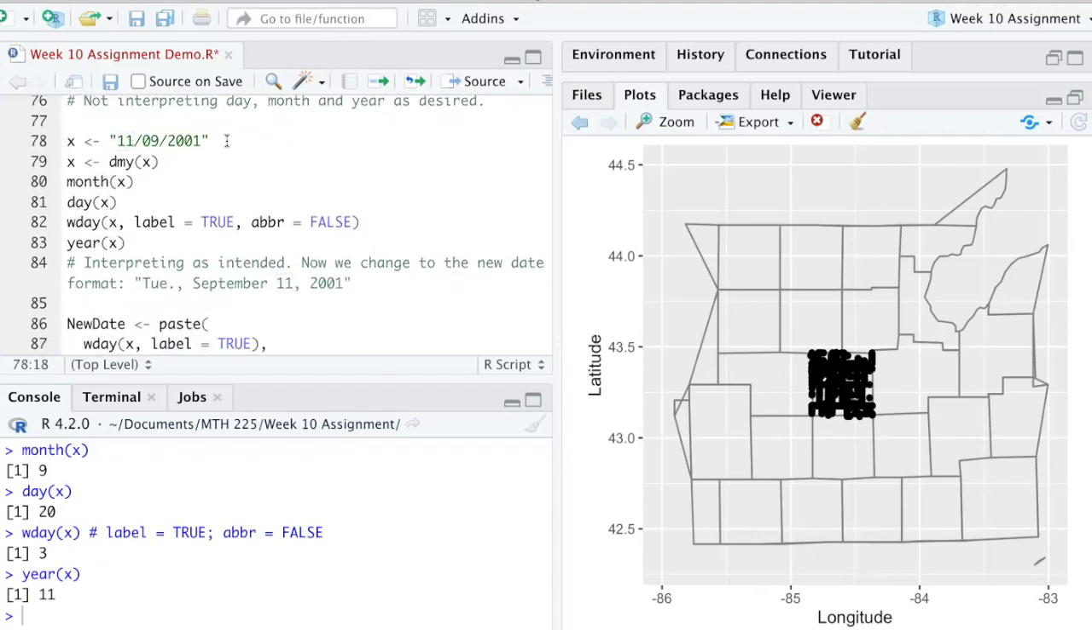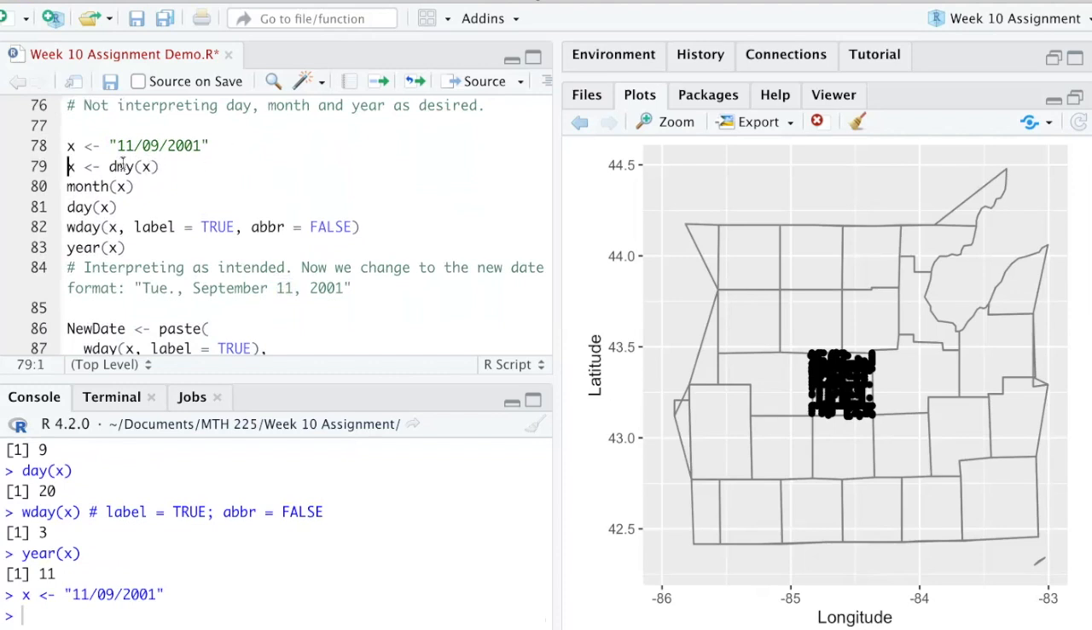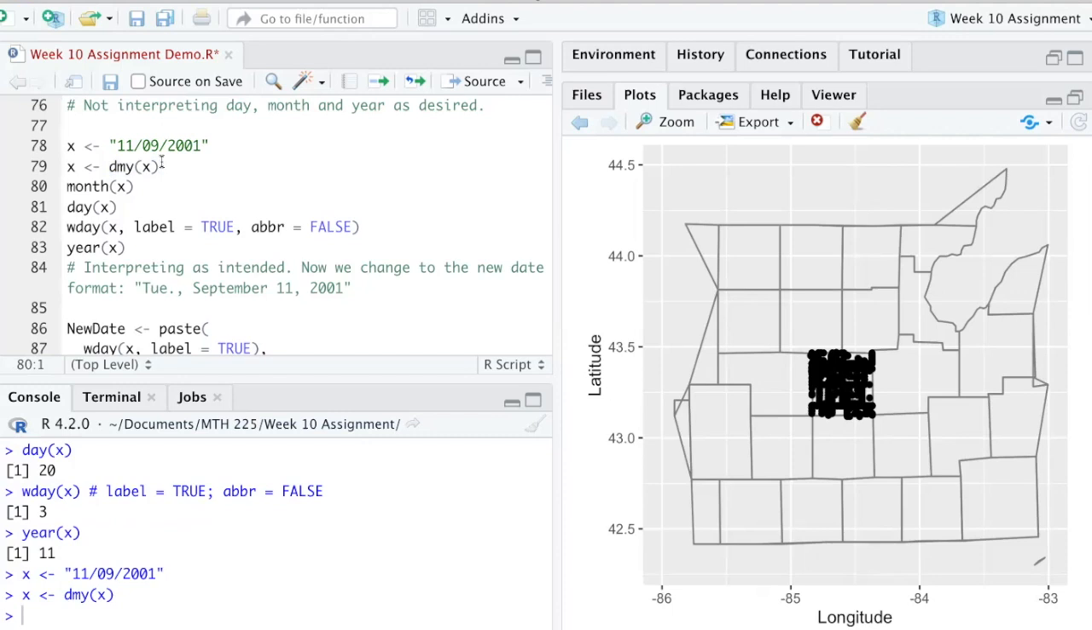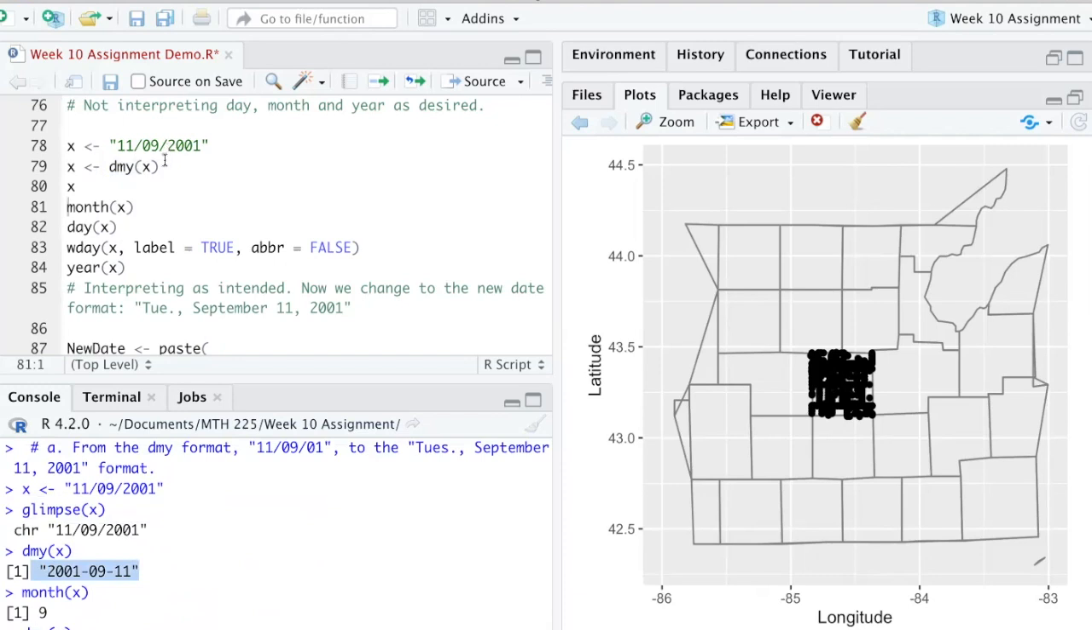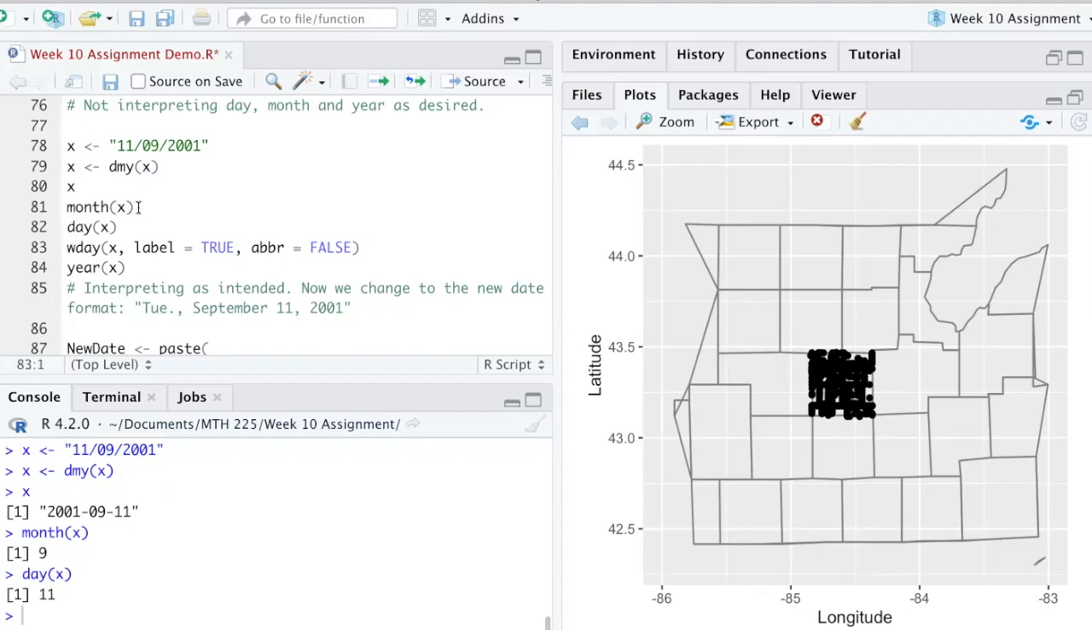So let's try again. Let's bring in our X, and now let's change it to date, month, and year. But then let's reassign X, because we broke apart the DMY, but we didn't reassign it back to X. So what we're going to do is take that format and change it back into the same format as you saw up here. Because we reassigned X to be X with this format, when we now recall the month, it says month is 9, that's good. Day is 11, that's good.